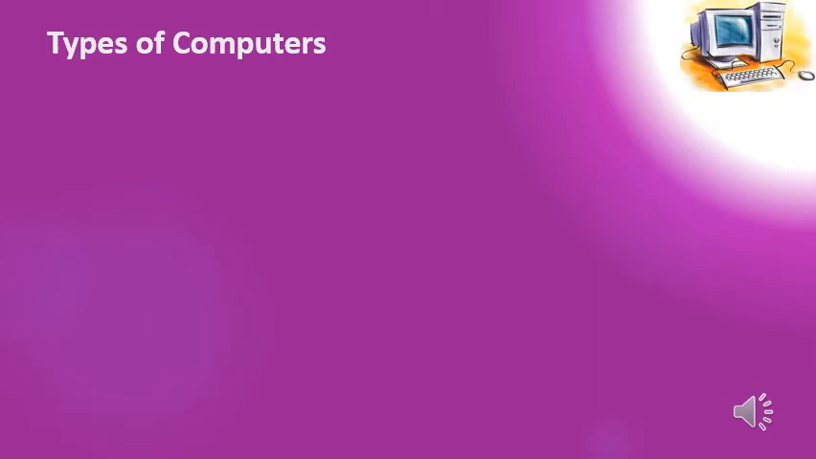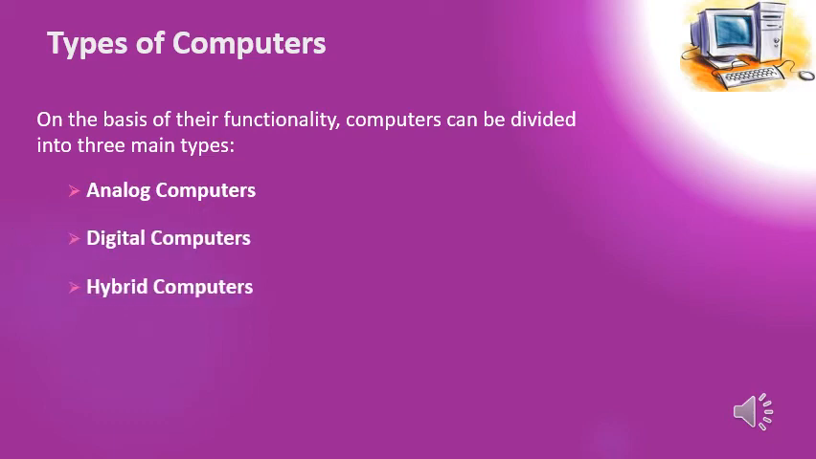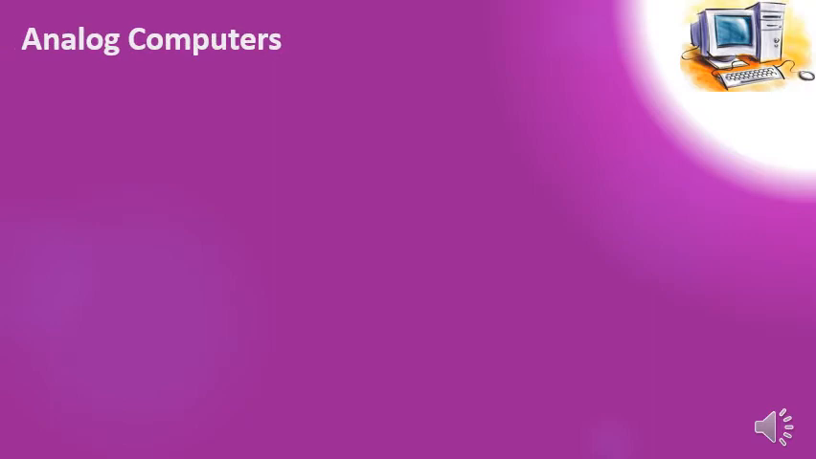Now, types of computers. On the basis of their functionality, computers can be divided into three main types: analog computers, digital computers, and hybrid computers. First of all, analog computers.